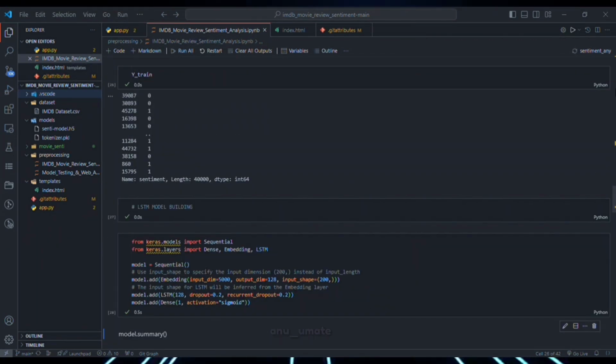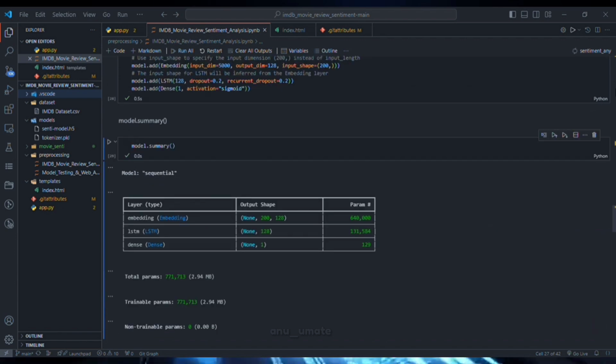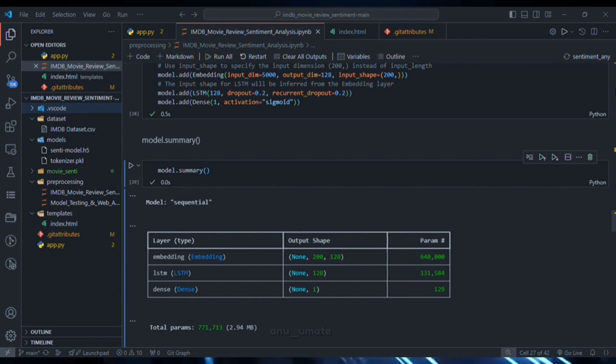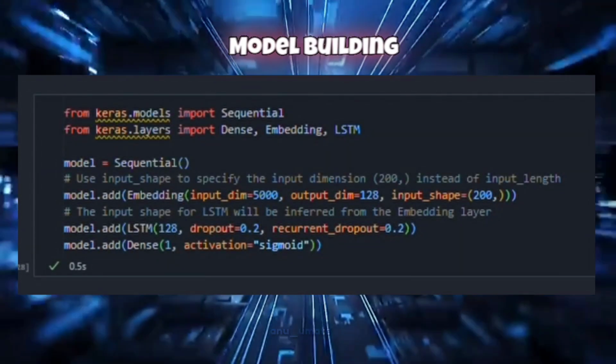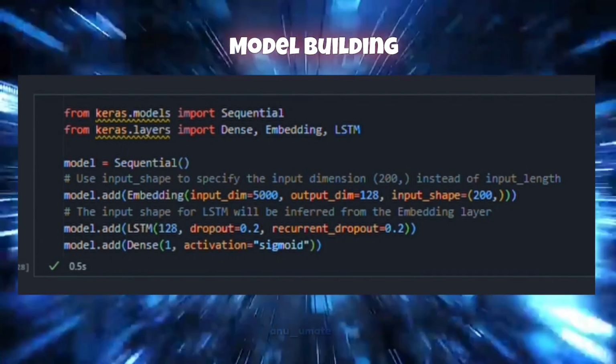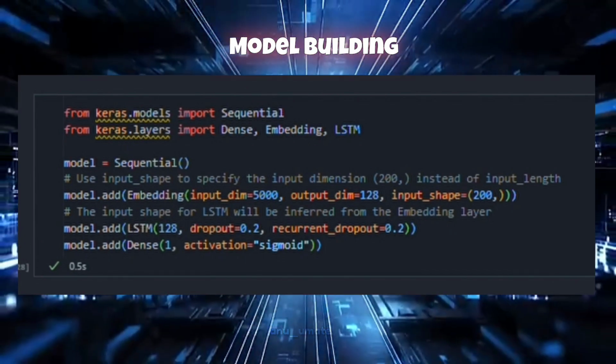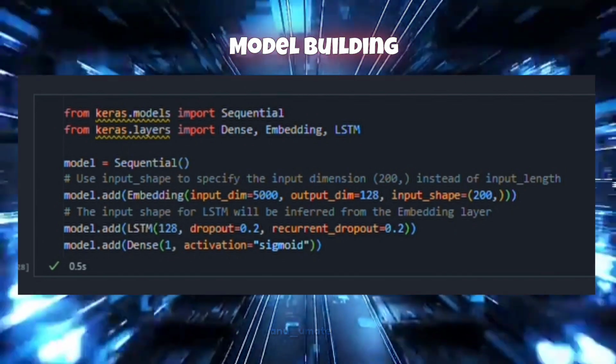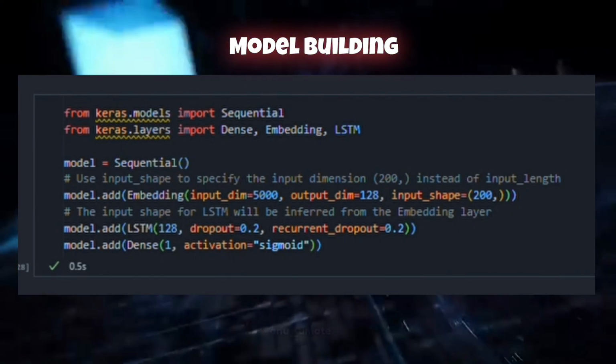Alright, let's uncover the magic behind our LSTM model. Don't worry, I will break it down step by step so it's easy to follow even if you're from a non-tech background. First, we start with something called a sequential model. Think of this as the blueprint or skeleton of our network, where we add layers one by one, kind of like stacking Lego blocks to build something awesome.